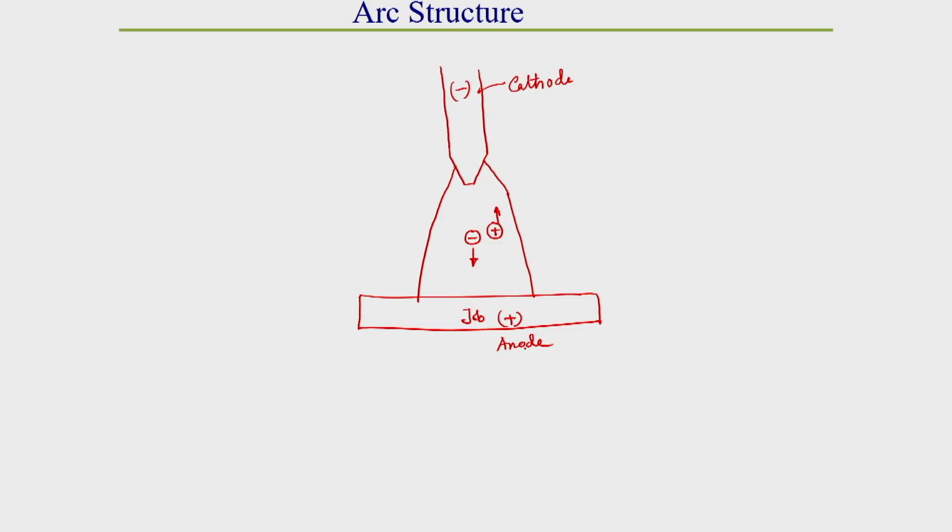What are these 5 different zones? The first zone is called the cathode spot zone.